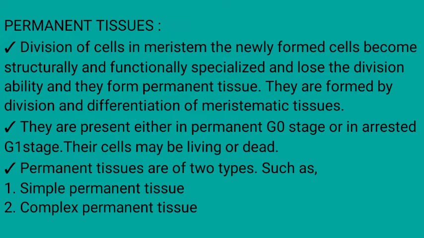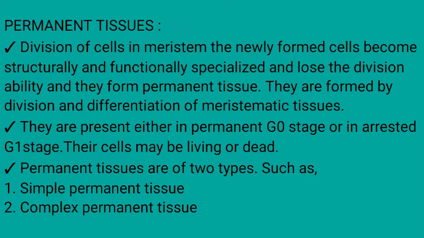Permanent tissues. After division of cells in meristem, the newly formed cells become structurally and functionally specialized and lose the division ability, and they form permanent tissue. They are formed by division and differentiation of meristematic tissues. They are present either in the permanent G0 stage or arrested in the G1 stage. Their cells may be living or dead.